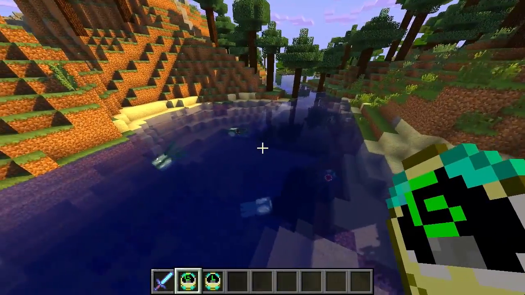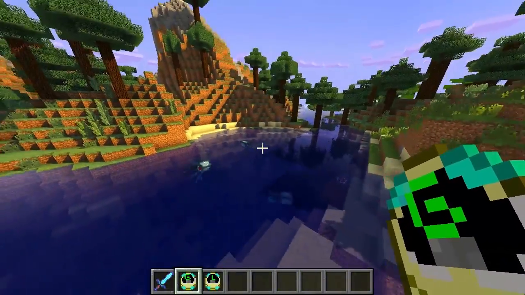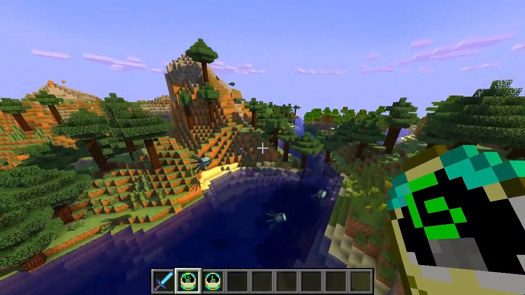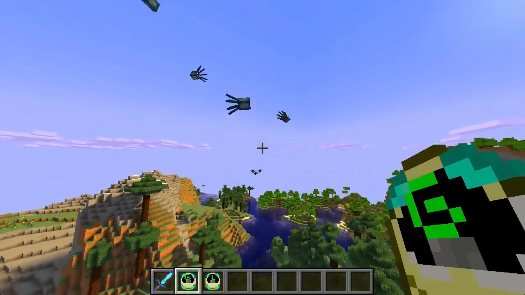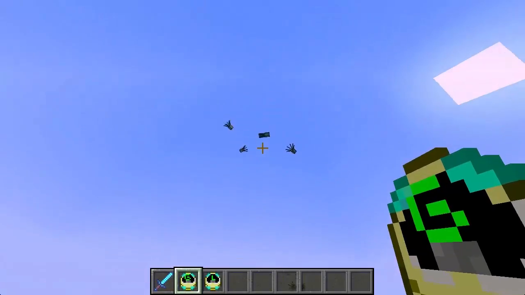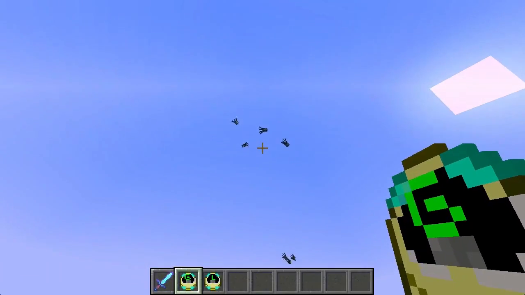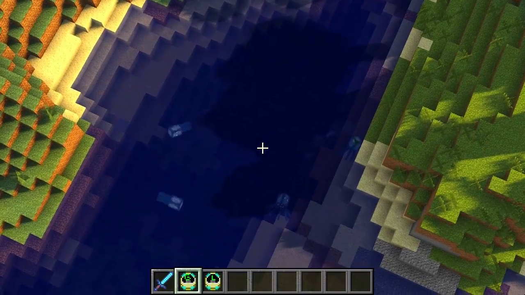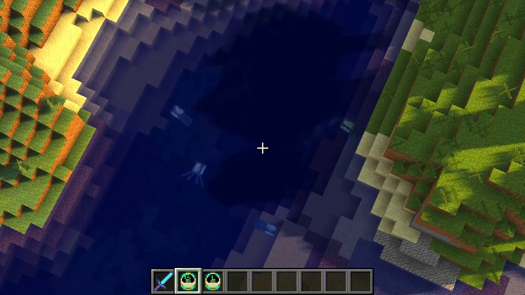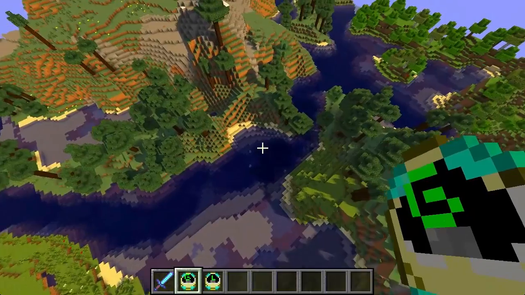And look over here, we have some squid in the river, and if we turn on the gravity controller, oh my god, flying squid everyone. There's squid over there too. Look at that squid flying up in the air. Let's see if we can drop them down and back into the water. Look at that, safe and sound back in the water, like it never happened.